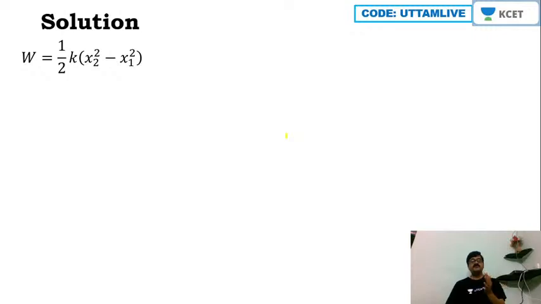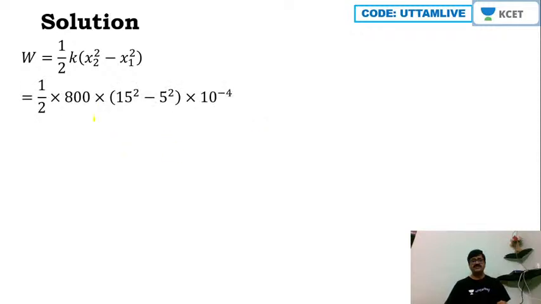W is equal to half k into x2 square minus x1 square. That is, work done is equal to change in elastic potential energy, right? So half k into x2 square minus x1 square, and here as you can notice k is 800 and x2 is 15, x1 is 5, so I'll write it as 1 by 2 into 800 into 15 square minus 5 square into 10 raised to minus 4, because 15 and 5 are both given in centimeters, so I have converted them into meter. Centimeter to meter would be 10 raised to minus 2. Its square will become 10 raised to minus 4. That I have mentioned here.